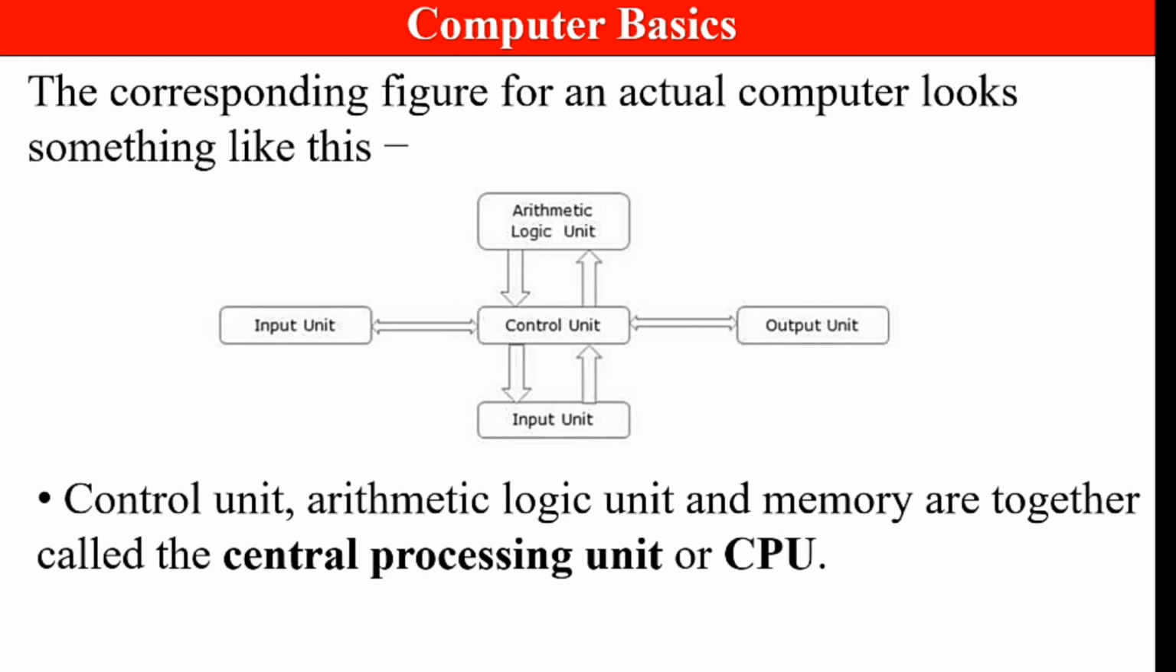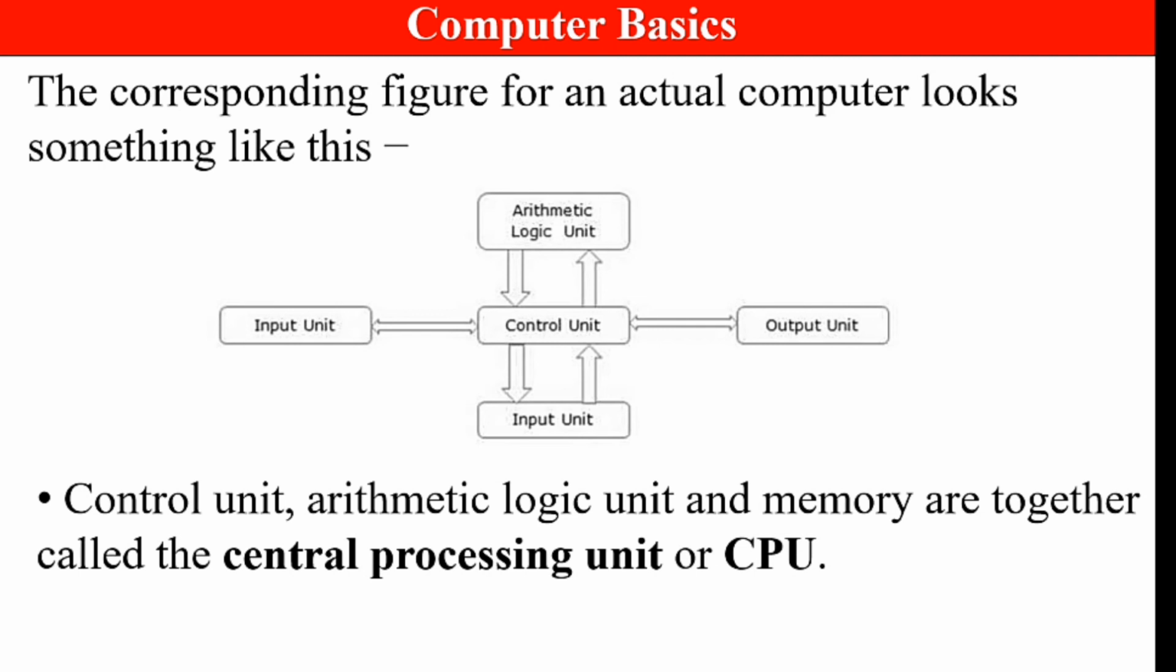Next, the control unit, arithmetic logic unit and memory are together called the central processing unit or CPU. These important parts of the computer, all together, are called the central processing unit. CPU is a very important part of the computer, which is called the heart of the computer, or it is also called the brain of the computer. Without CPU, the computer is nothing. CPU is the main part of computer.